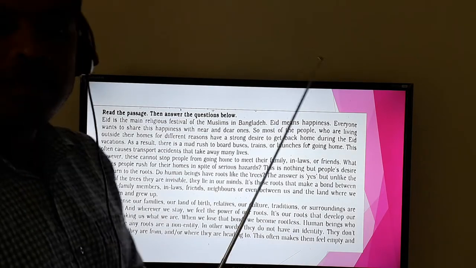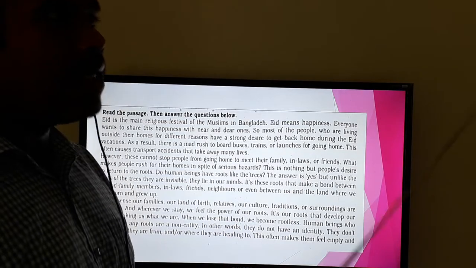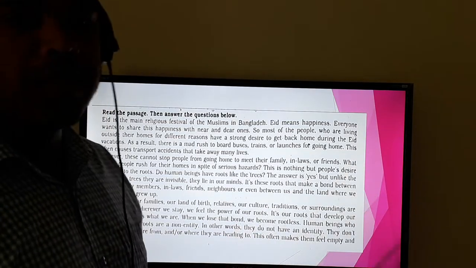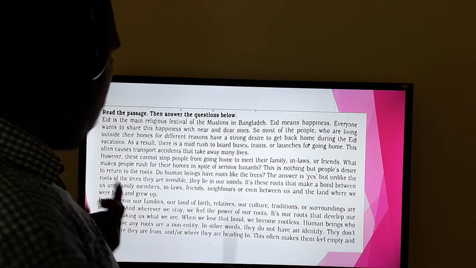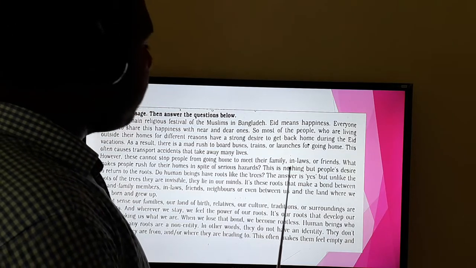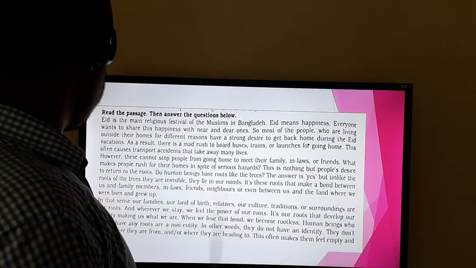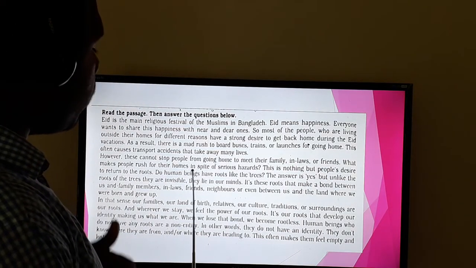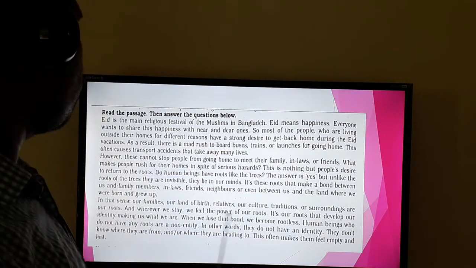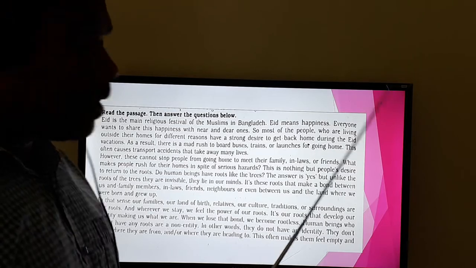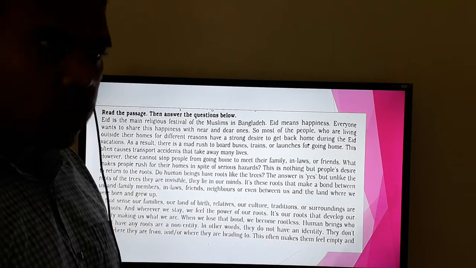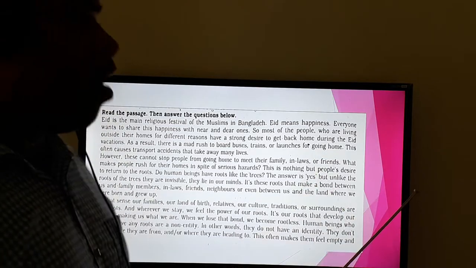And sometimes because of their rashness, many accidents took place, and that is a very common picture in our country. However, this cannot stop people from going home to meet their family, in-laws or friends. What makes people rush for their homes in spite of serious hazards? Now it's a serious question to you. Though some accidents are taking place every now and then, people are not stopped. They have to go to their homes.